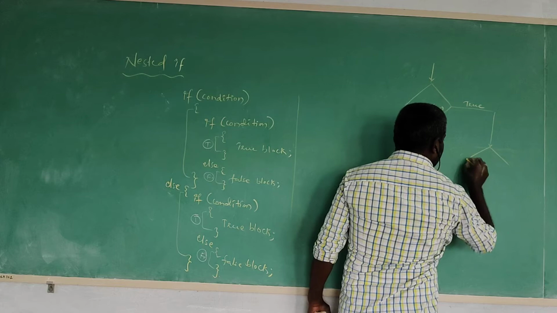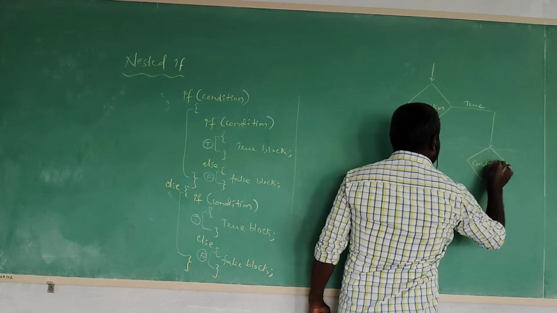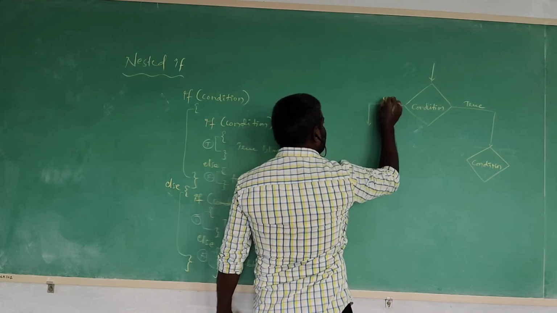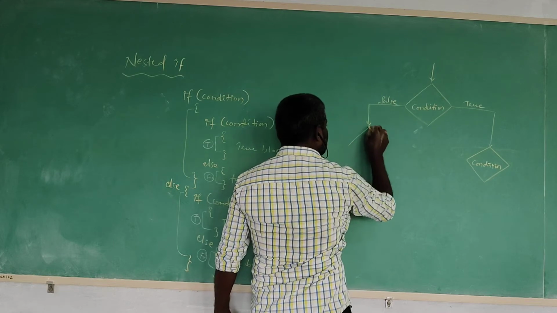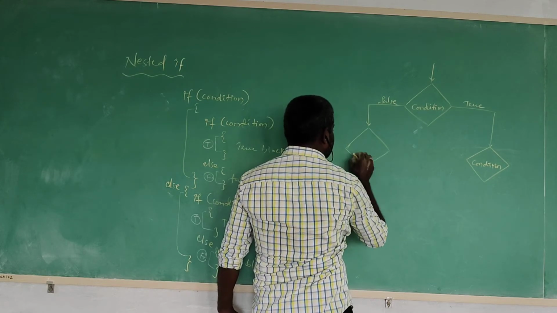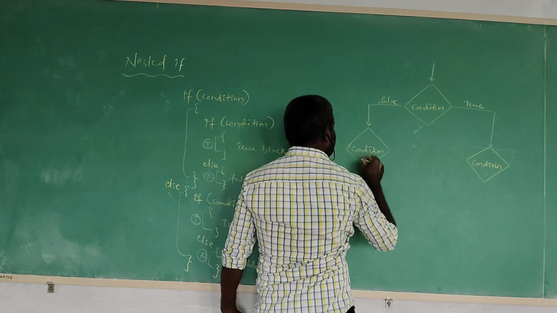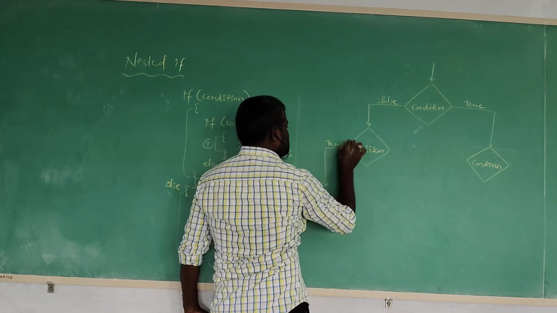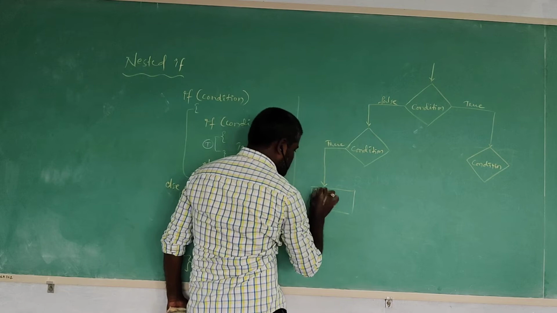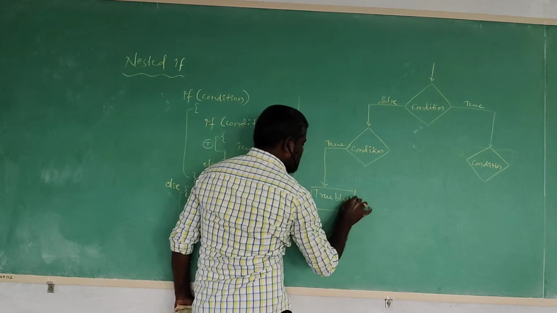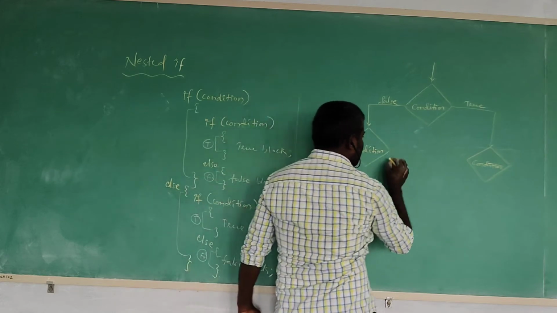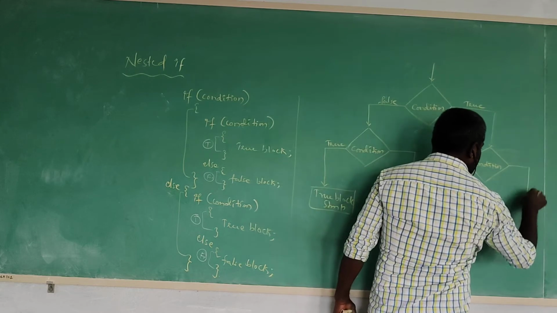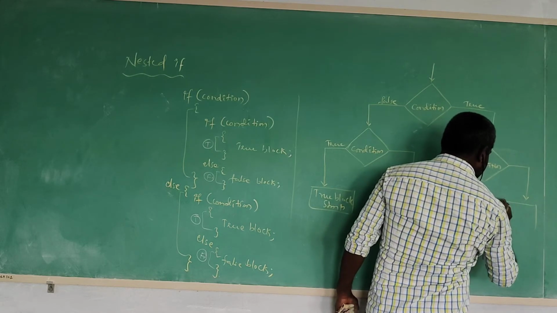Maybe the condition is true. Then it is going to check the inner if condition again. Maybe the condition is not satisfied, that is nothing but false. Then it is going to check another inner if condition. Maybe the condition is true, and simply it is going to execute the true block statements. Maybe the condition is not satisfied. Maybe the condition is true, and it executes the true block statement.